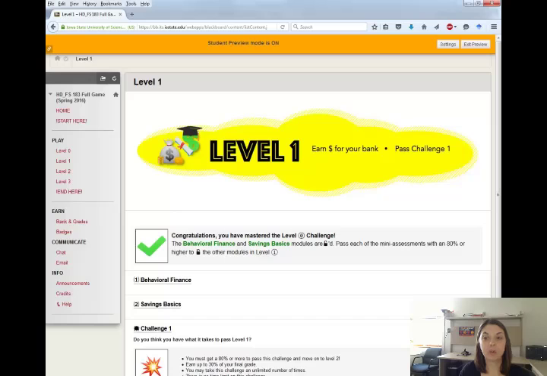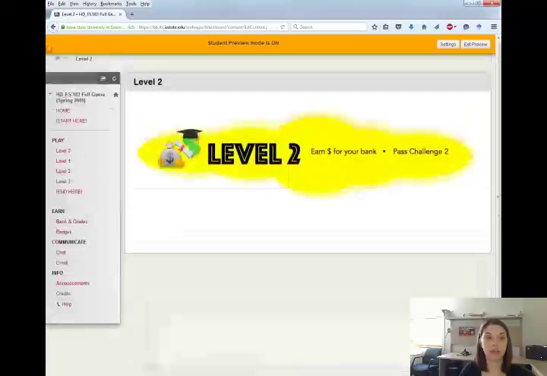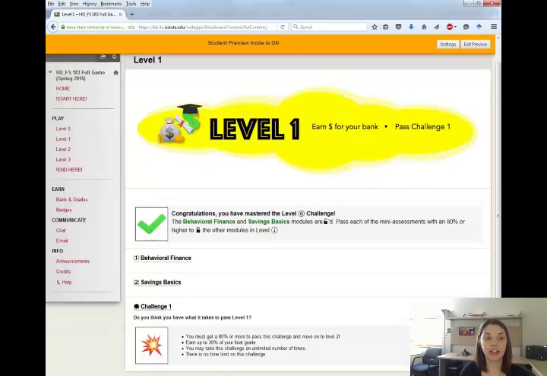The rest of your grade will be accumulated from the level challenges. Each level challenge is worth up to 30% of your final grade, and you must pass the level challenge with an 80% to unlock or release the next level. As you see, I haven't passed level 1 with an 80%, so if I go to level 2, it's empty. This would fill with content once my level 1 challenge is passed with an 80% or higher.